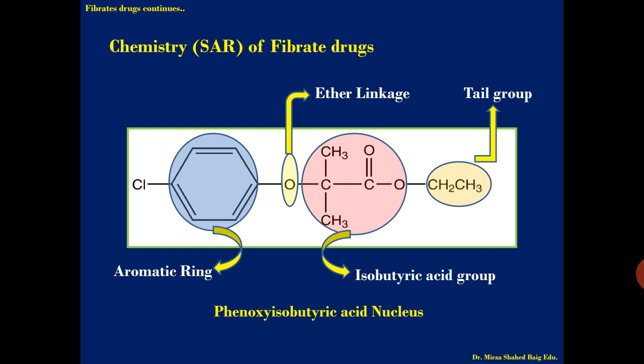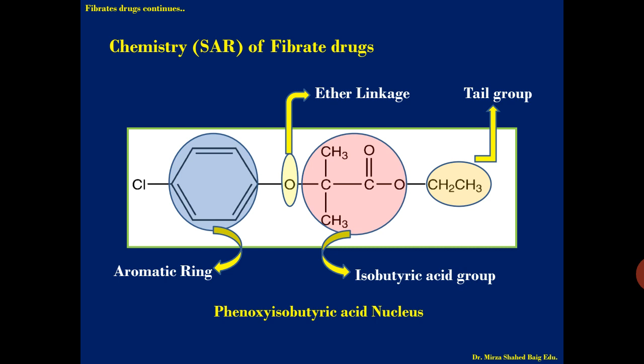Now the last one, that is the tail group. Here a lower alkyl group, if present, plays a very important role, because in the body this has to be converted to the free carboxylic acid group for its action. So small alkyl groups at the tail are more preferable and produce a good effect as compared to bulkier or higher groups attached at the tail group, which are not preferred. So here an ethyl group is present, and again this is converted to the free carboxylic acid group in the body.